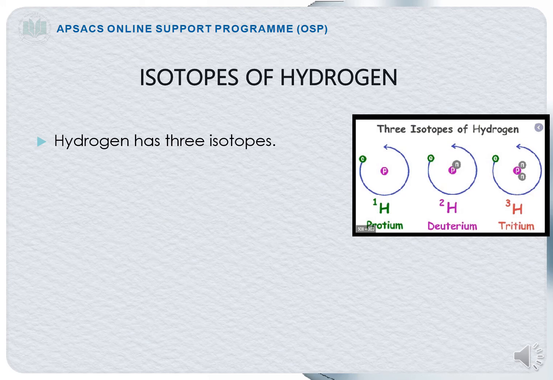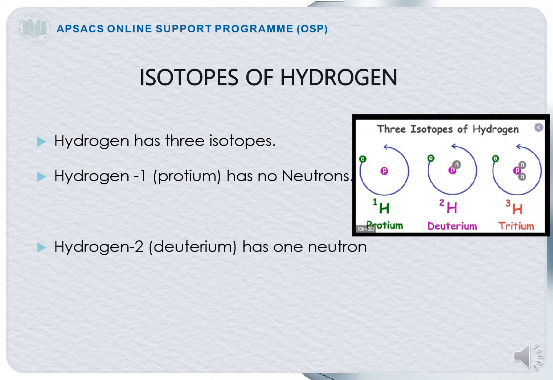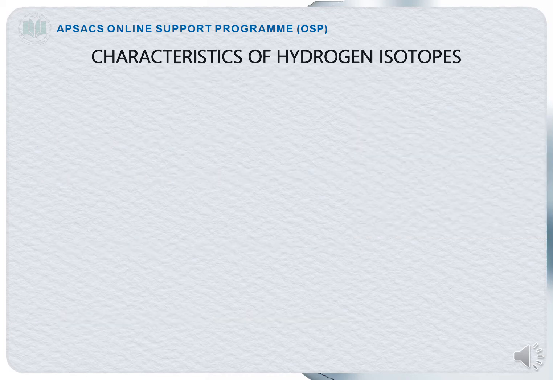Hydrogen has three isotopes. Hydrogen 1 is called protium, having no neutrons. Hydrogen 2 is called deuterium, has one neutron, and hydrogen 3 is tritium, has two neutrons.